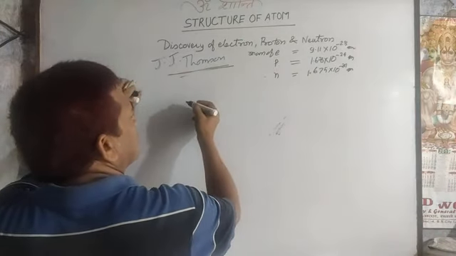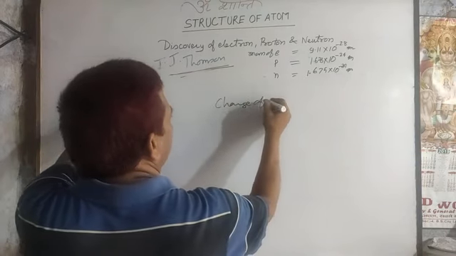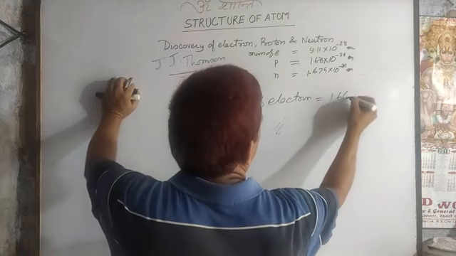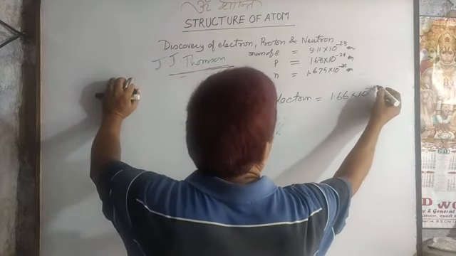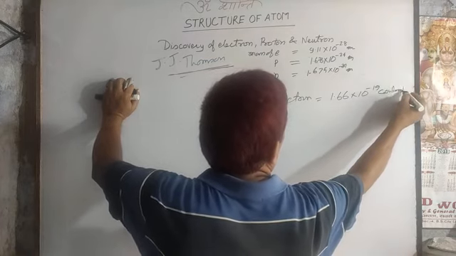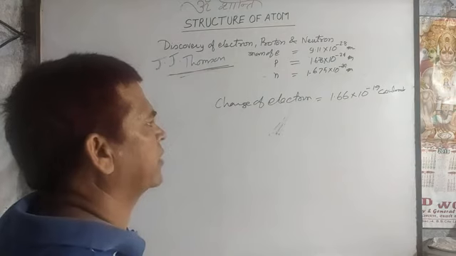You can also write down the charge of the electron: 1.66 × 10^-19 coulomb. Charge of electron, 1.66 × 10^-19 coulomb.